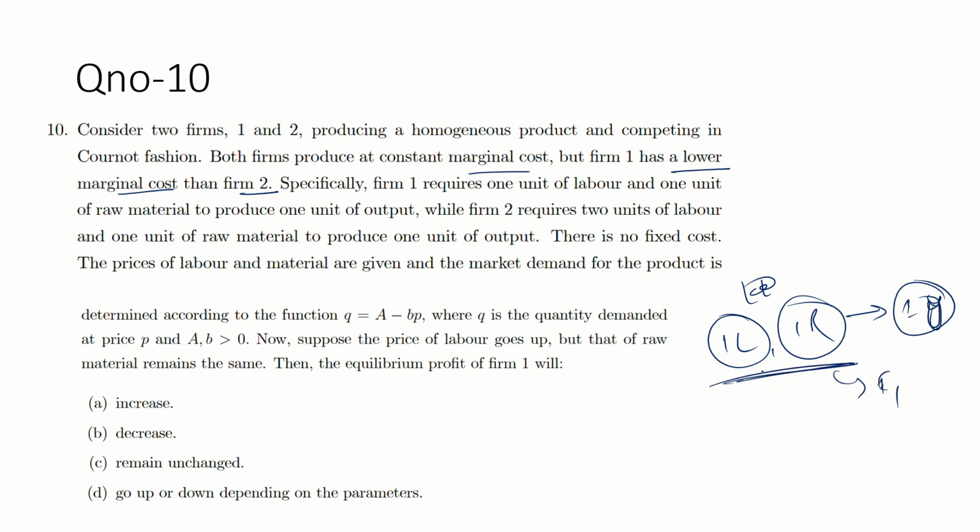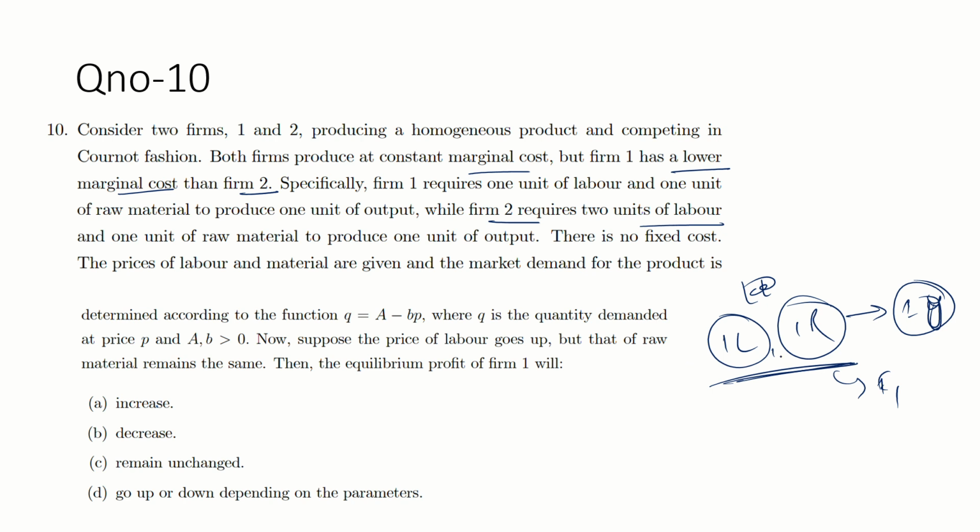While firm 2 requires 2 units of labor and 1 unit of raw material to produce a unit of output.